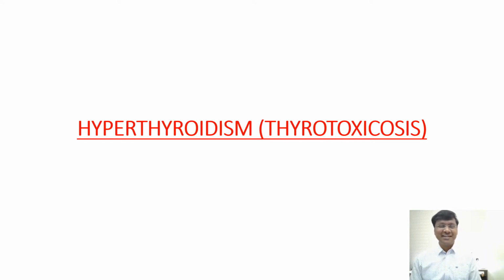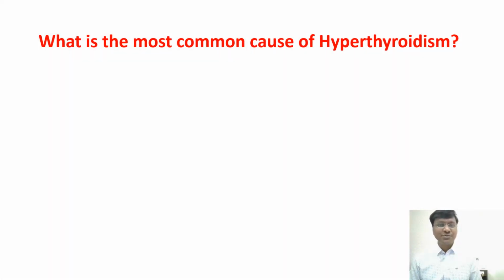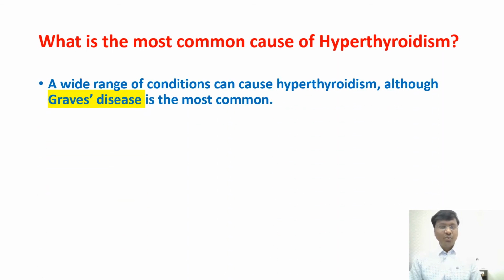In this session, I'll be doing a quick recap on the topic of hyperthyroidism, which is nothing but thyrotoxicosis. First of all, you should know what is the most common cause of hyperthyroidism. The most common cause of hyperthyroidism is Graves' disease. And what is this Graves' disease? Let me tell you, it is an autoimmune disease where the antibodies are being formed against the thyroid follicular cells.